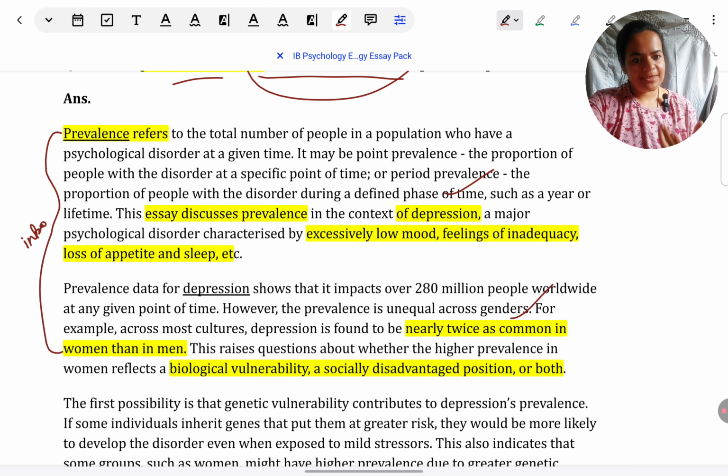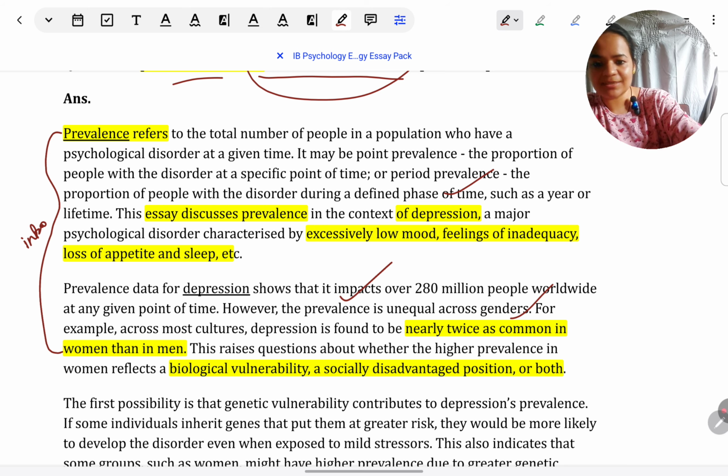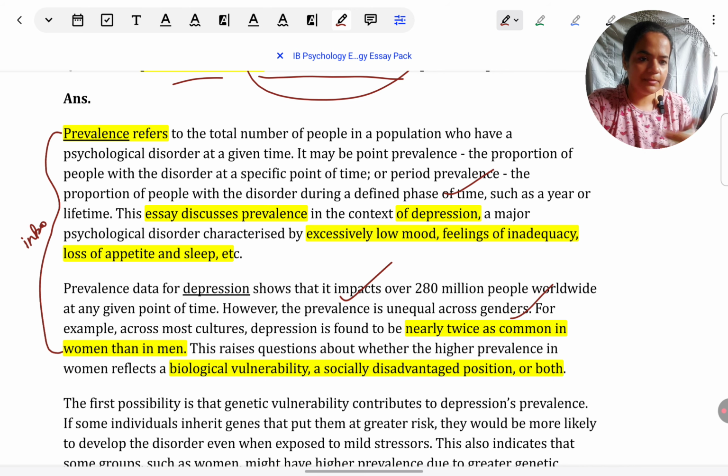So more or less how I have segregated the paragraphs is, first just has the key definitions, key terms, like your teachers must also be telling you, define the key terms. So prevalence and depression I have defined in the first paragraph. In the next, I have pointed out to the examiner that these are going to be my arguments. Before pointing out the arguments, I have just mentioned also how the prevalence rates are differing, like twice more common in women. So just like why these arguments are important, I have brought about somewhere why I've taken these arguments only, or what is the significance, that I've indicated very briefly in 1-2 lines, and then I've said these are my arguments. So this is how you can begin a discuss question. Like this all can be involved in your introduction.